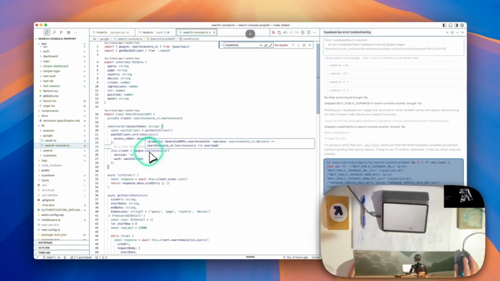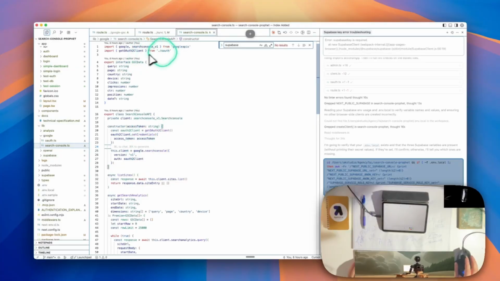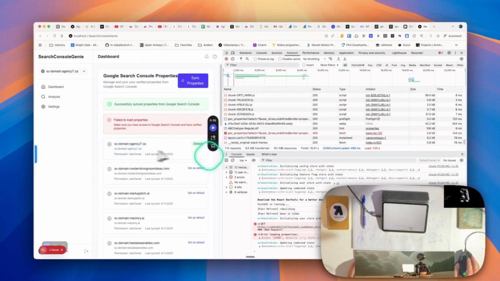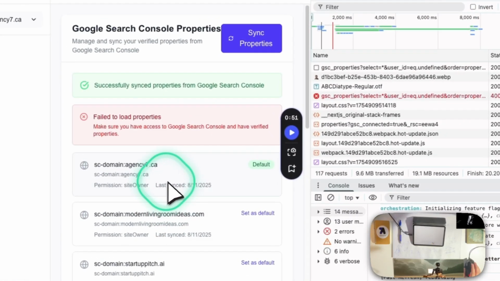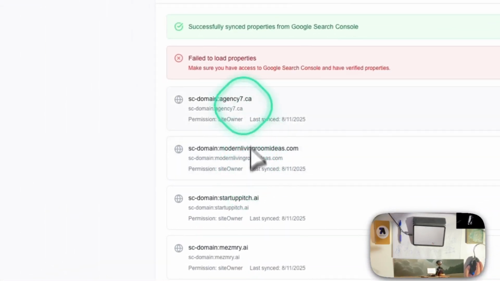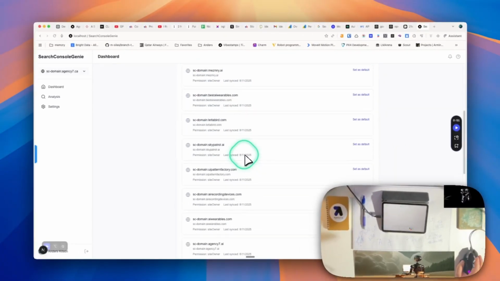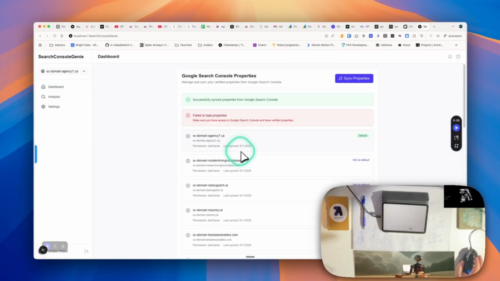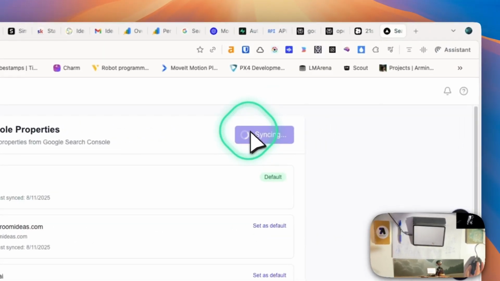Access token Google. All set and ready for your next step. Okay, so it's using an API. Oh, here we go. Nice. So now we've got our properties from Google Search Console coming in. That's pretty awesome. Sync properties.